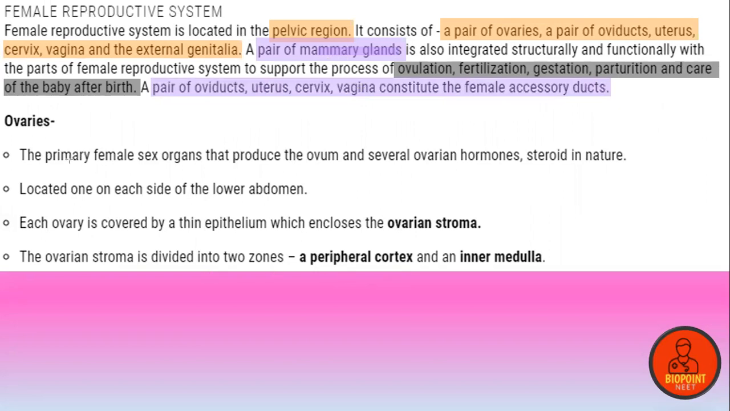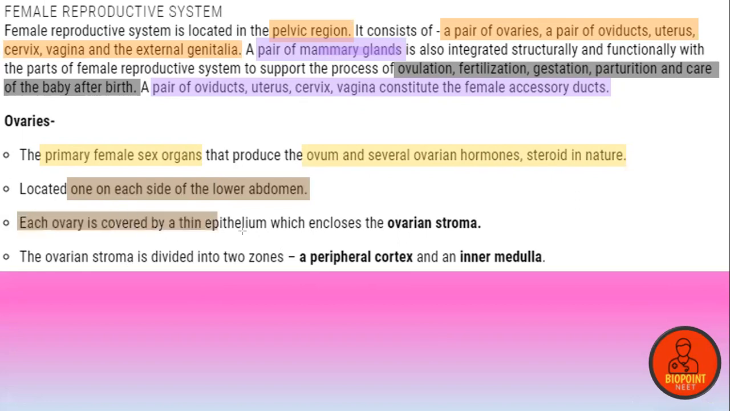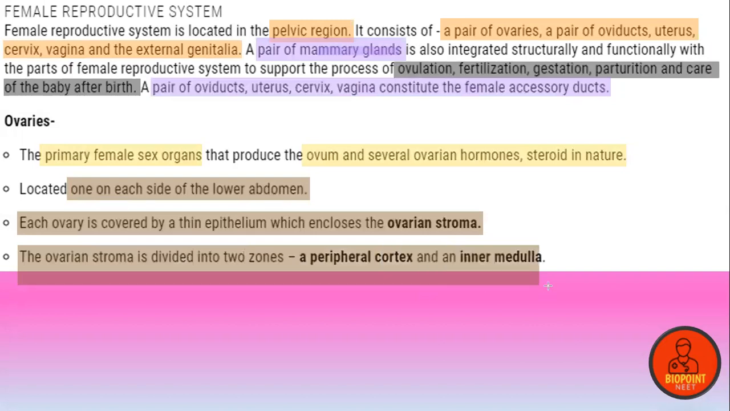So let's discuss the ovaries. Ovaries are the primary female sex organ that produces the ovum and several ovarian hormones which are steroid in nature. They are located one on each side of the lower abdomen. Each ovary, this is an important MCQ question, is covered by a thin epithelium which encloses the ovarian stroma. This is again an important one: the ovarian stroma is divided into two zones, a peripheral cortex and an inner medulla. Is that clear? I'll highlight it again and explain it.